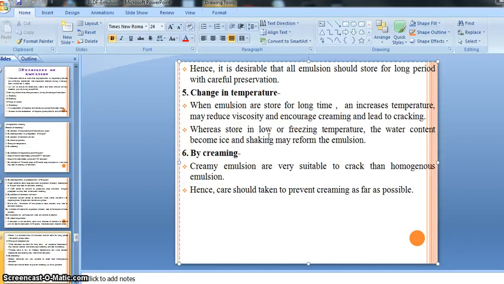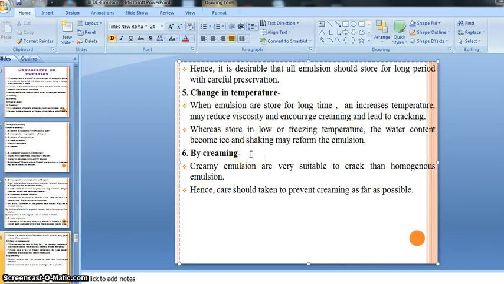But sometimes that emulsion cracks. So lower temperature is also responsible for the cracking. I think you understand. So by this way, change in temperature, meaning maximized and minimized temperature, is also responsible for the formation of cracking in our preparation, so we should avoid these consequences. That is about the change in temperature.